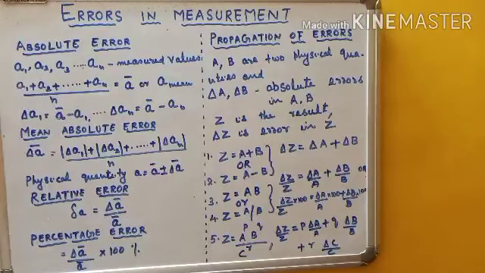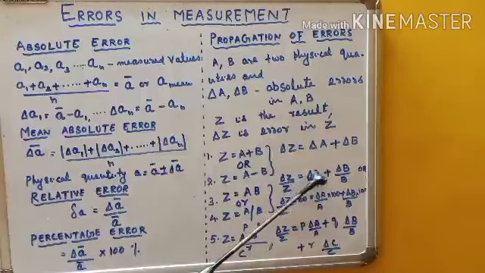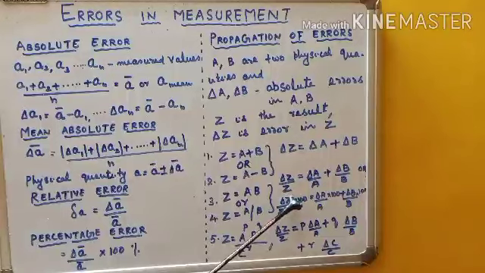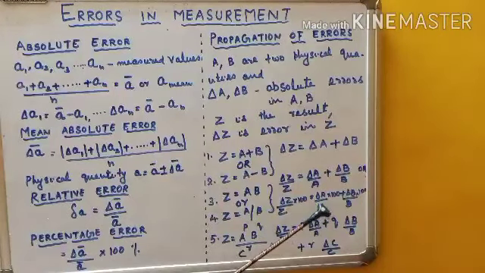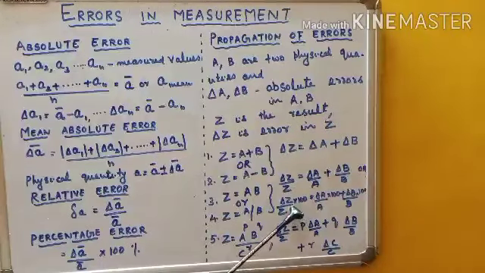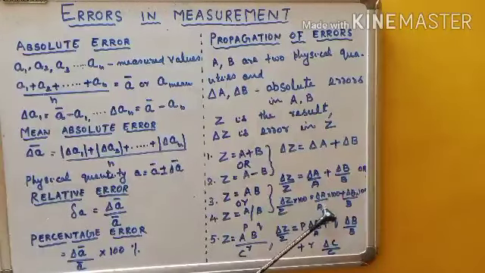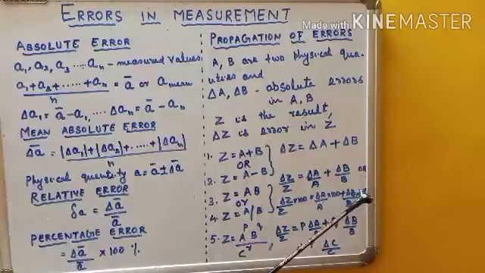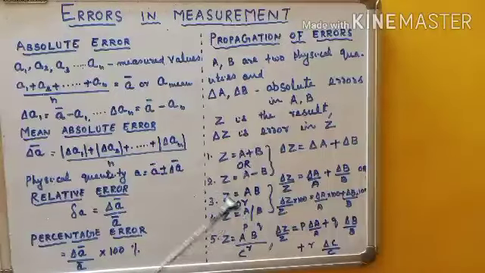Either you can represent it in terms of relative error or you can express it in terms of percentage error also. Multiply this equation throughout by 100. So we get delta Z by Z into 100 equal to delta A by A into 100 plus delta B by B into 100. And this is the percentage error, the formula we have discussed already. So percentage error in the result equals percentage error in the first measurement plus percentage error in the second measurement. Okay. So 4 cases we have already discussed: addition, subtraction, multiplication, division.